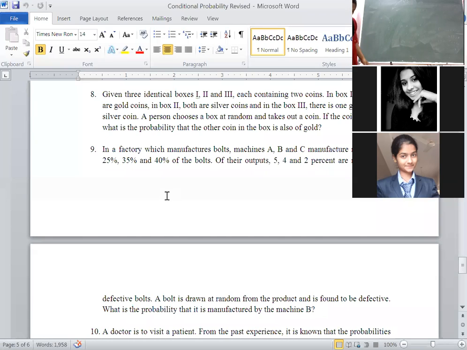Then we have to write that down. Steps are important, I told you.